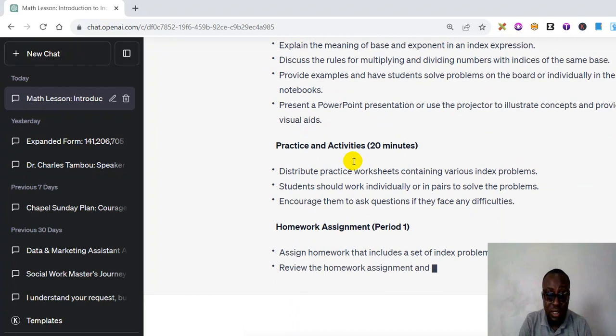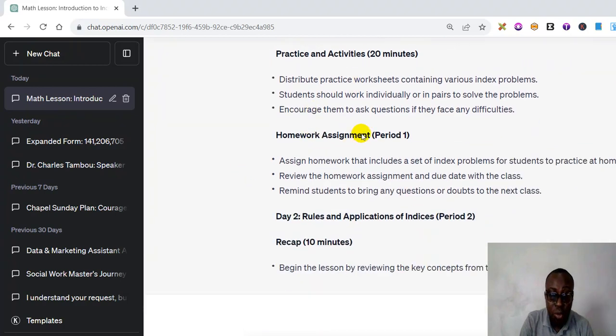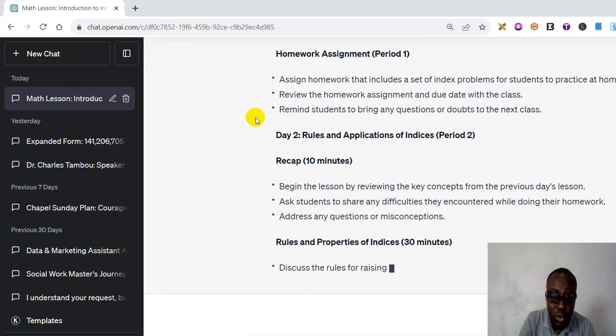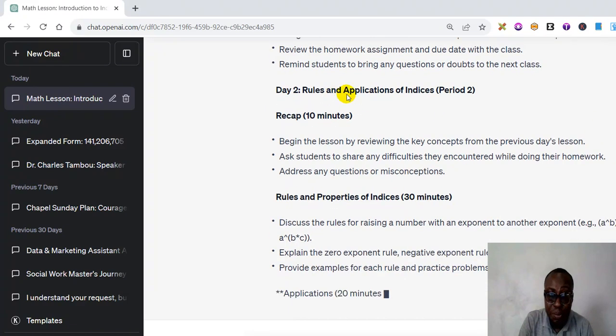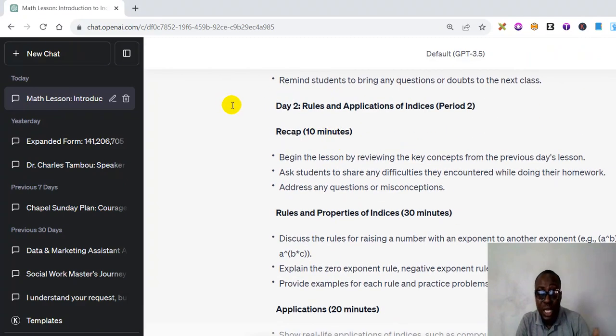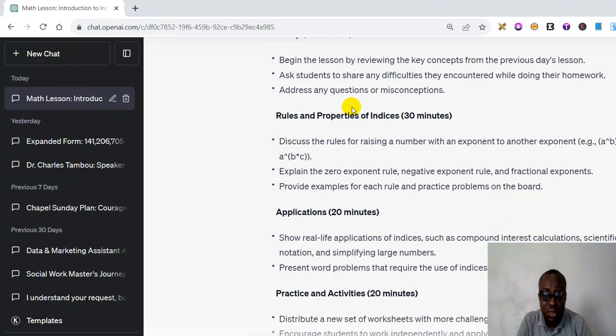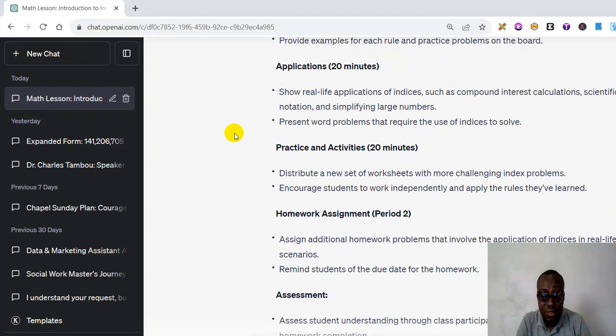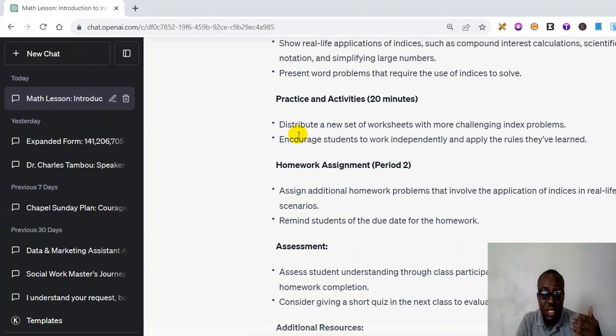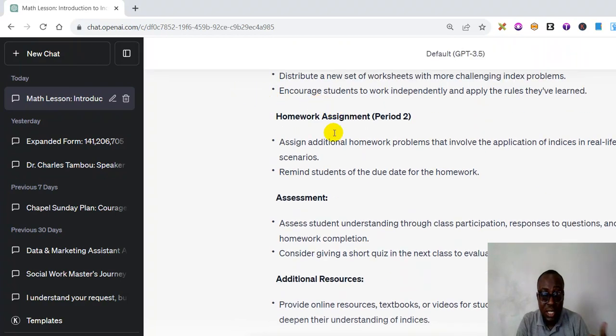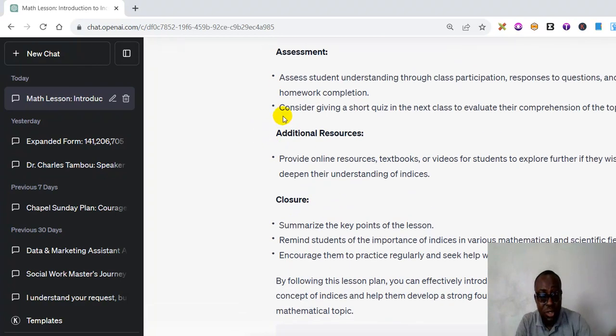Good. Homework or assignment 1, rules and application of indices, period 2. That's what we'll do in period 2. So in the first 10 minutes you recap what you did in period 1, and then you tell them the rules and properties of indices, application, practice and activities that they will do, homework and assignment, assessment, additional resources, and then this is what you do to close.